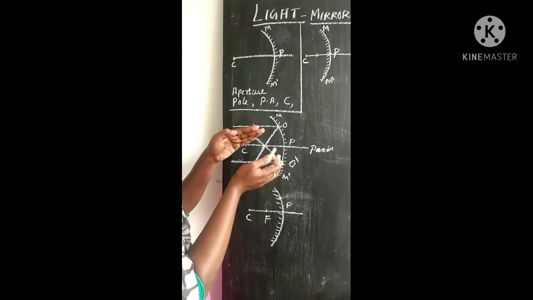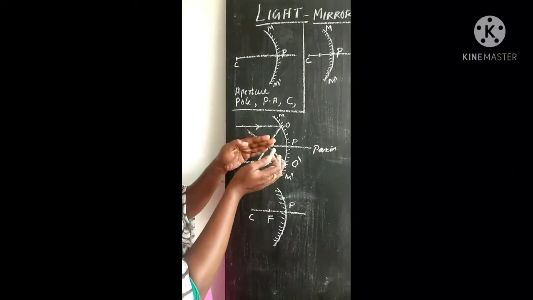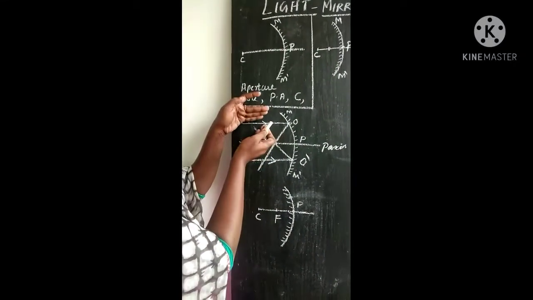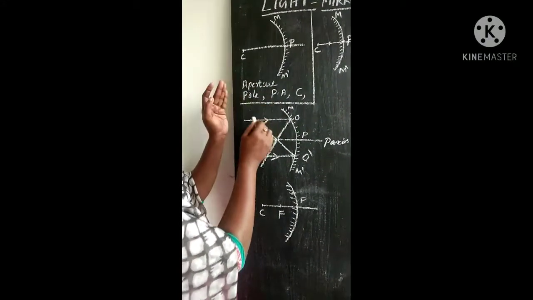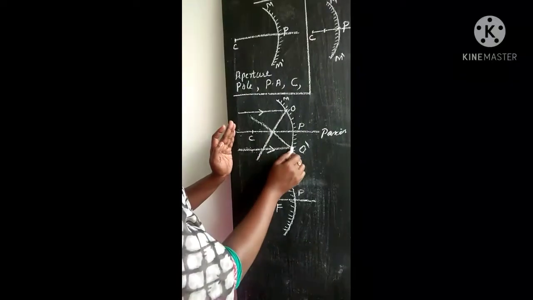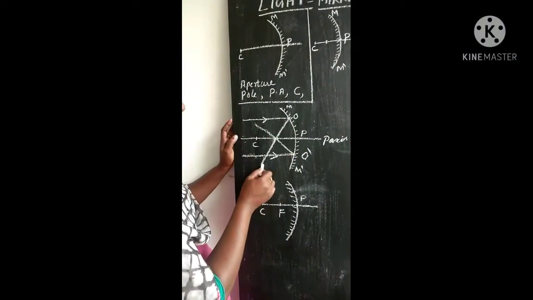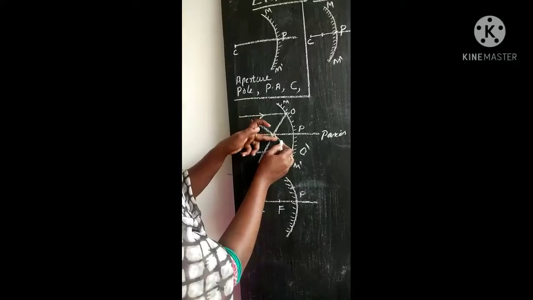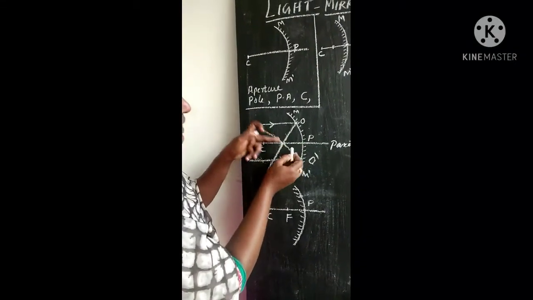Please don't get confused with the incident rays and reflected rays. I gave an arrowhead for the incident rays only. So this is the first incident ray, this is the second incident ray, this is the first reflected ray, this is the second reflected ray. So these two are the two reflected rays.